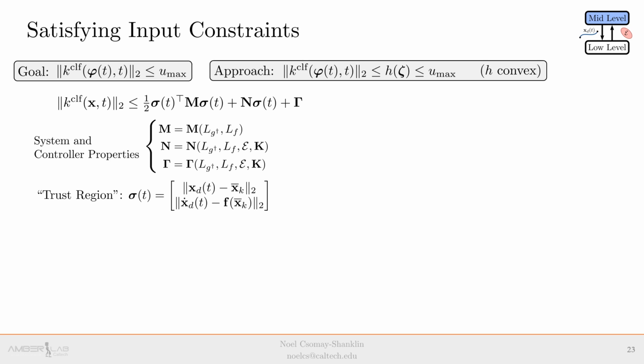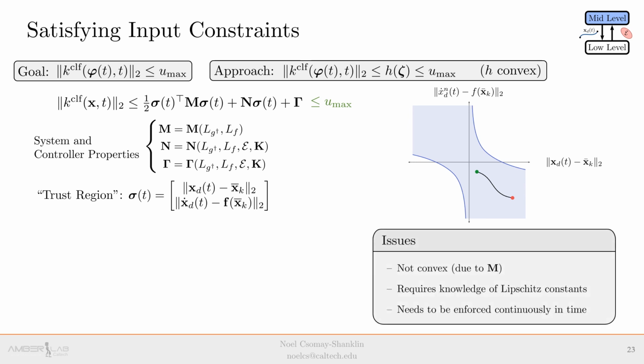In line with our original goal and the above approach, we will try to bound this expression by some maximum value. An example of the region of admissible states where this bound holds is depicted here. There are presently 3 issues with achieving this as stated. Specifically, it is not convex due to the structure of M. It requires knowledge of the Lipschitz constants, which are difficult or impossible to estimate in practice, and it needs to be enforced continuously in time. We will address each of these concerns separately.